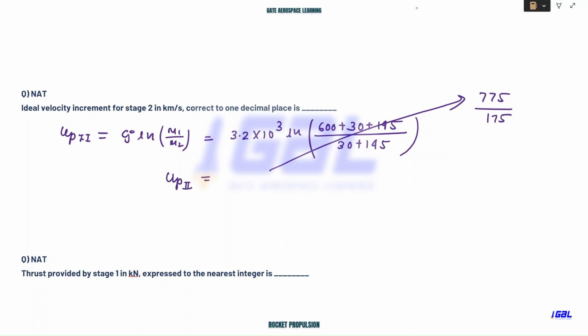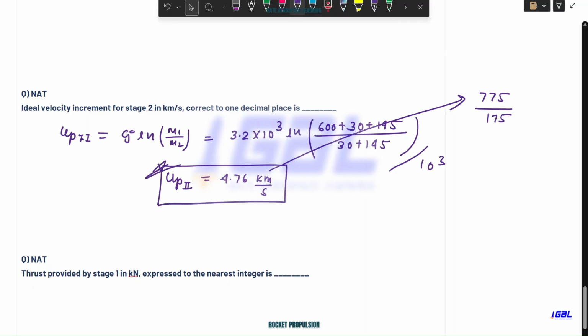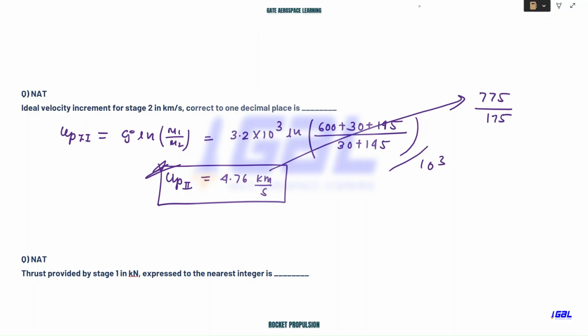UP2 you must be getting around this, and also divide this by 10 to the power 3. You will get this value in kilometer per second. So this value is 4.76 kilometer per second. So this is how you should calculate for M1 and M2 values. Okay, I hope this is clear to you. Again, if not, please ask me.